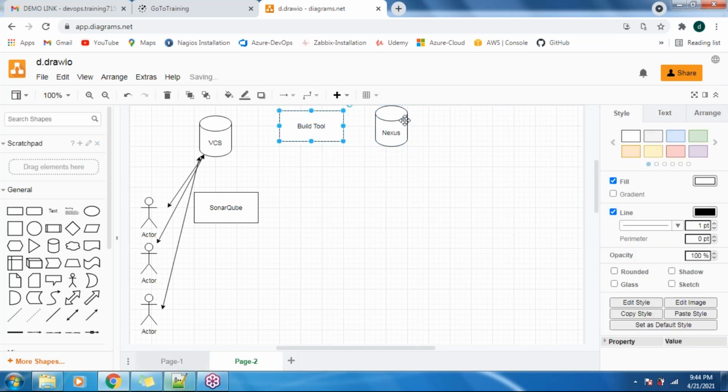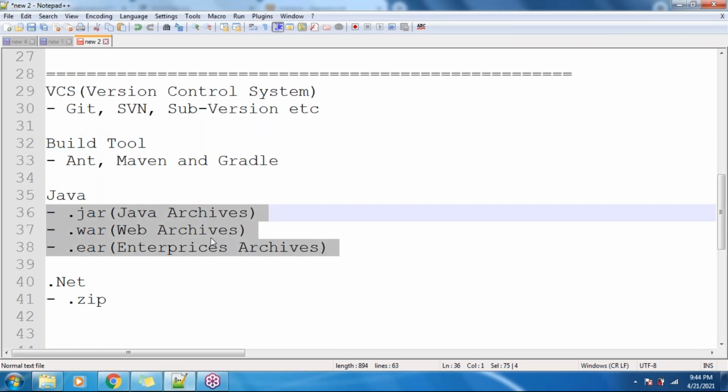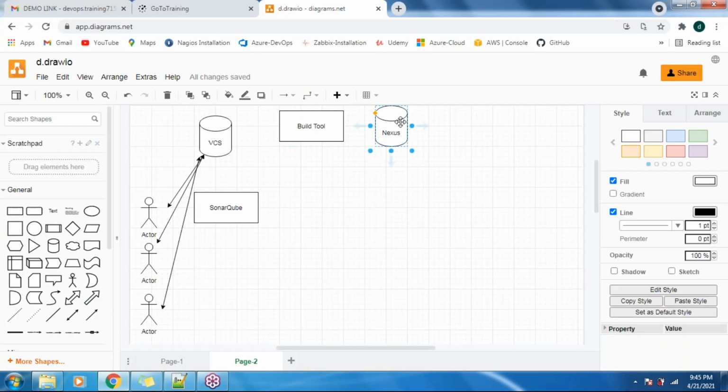That means whatever artifacts the build tool has made, that is the jar, ear or war, we publish these artifacts to our Nexus. Why? In order to keep a backup. If anything goes wrong, we can check our Nexus server, get that same code back and deploy it to our production server or any other server as well. It is just for backup purposes; apart from that it is not doing anything else. So this is the tool, Nexus.